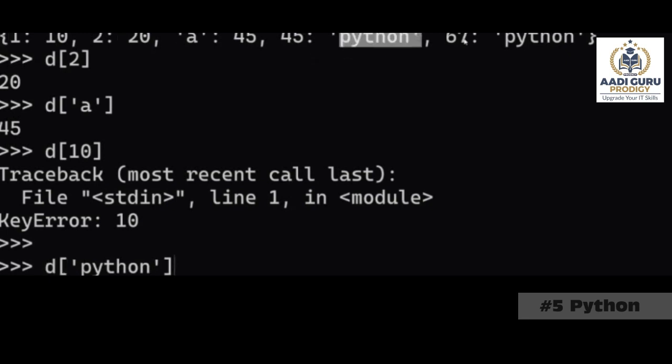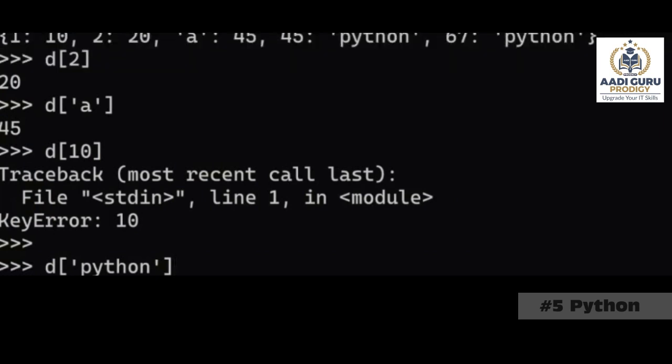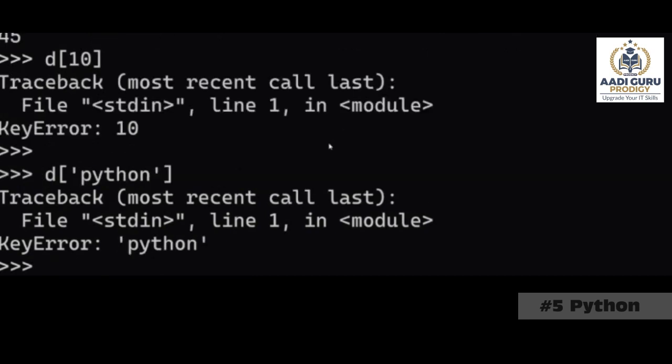Python is a value. Values are different. That's why I informed you of point number 5, that dictionary will always remember the keys only. Now inside this D, what it will remember is 1, 2, A, 45, 67. You're asking for Python, but there is no key with the name Python inside this dictionary. That's why it says key error.